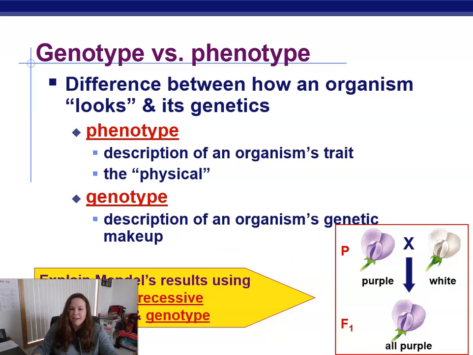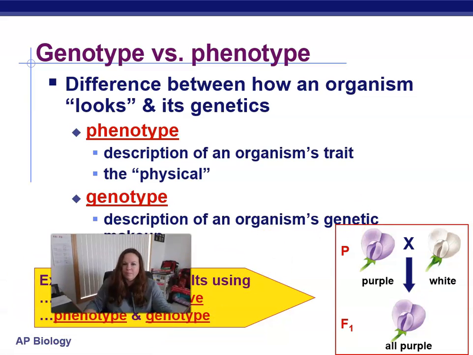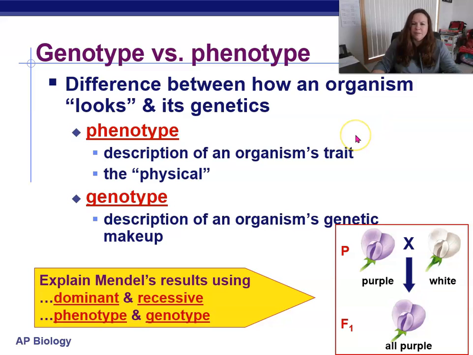Here's the next thing that Mendel figures out. There's a difference between how an organism looks and its genetics. How an organism looks, we're going to use the word phenotype. It's the physical trait or the physical characteristic. The genotype is the organism's genetic makeup, their gene combinations.